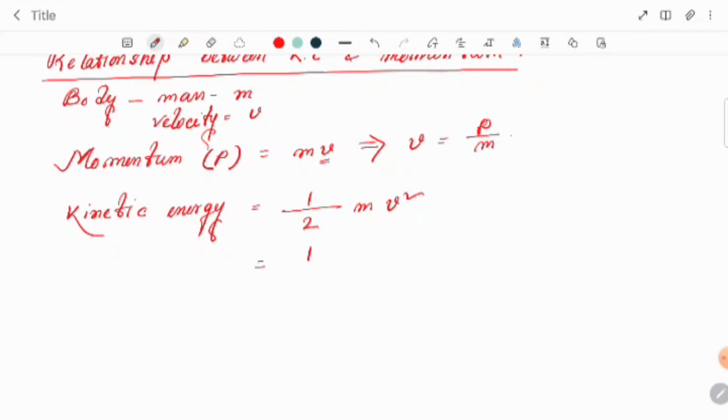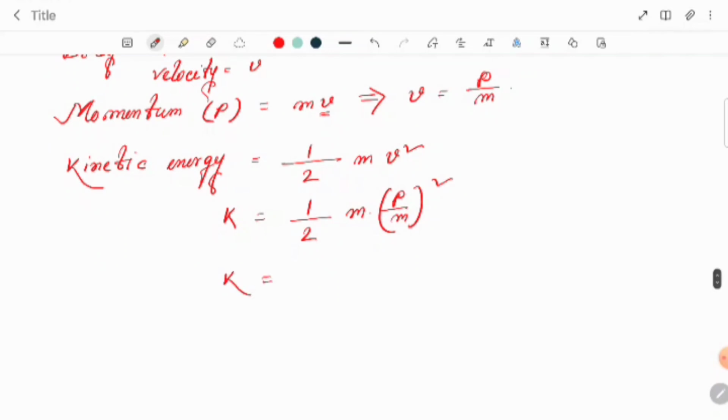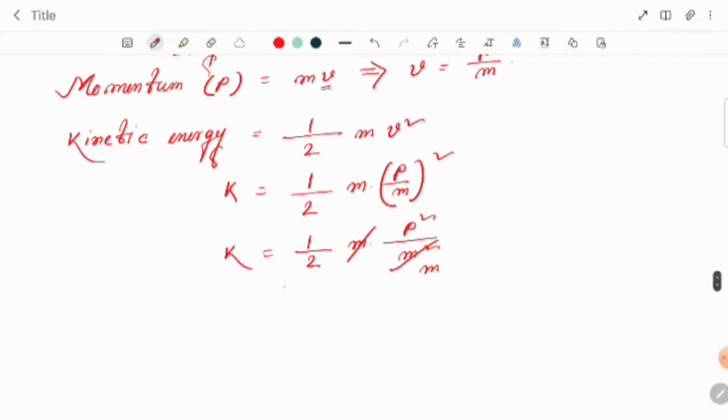So we have the formula, kinetic energy means K equal to half m v square, with v equal to p by m, whole square. So we can write K equal to half into m into p square by m square. One m cancels, so it should become m. So kinetic energy K equal to, we can say, half, or you can say, p square by 2m. That is the relation K equal to p square by 2m.